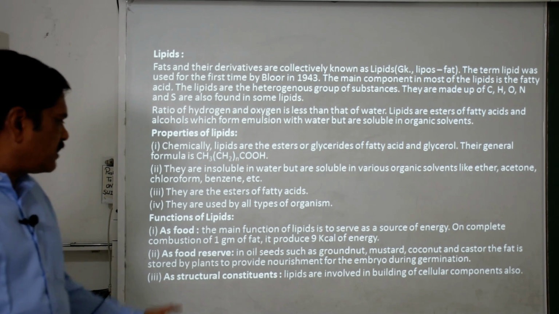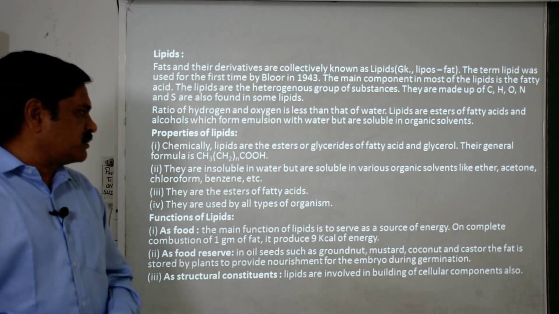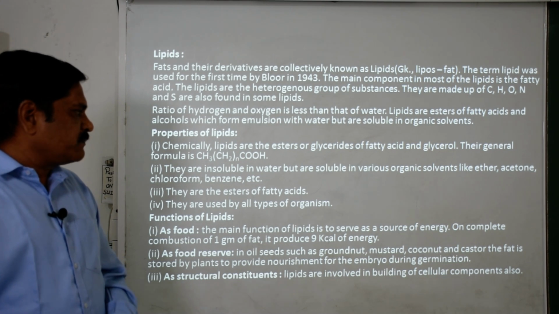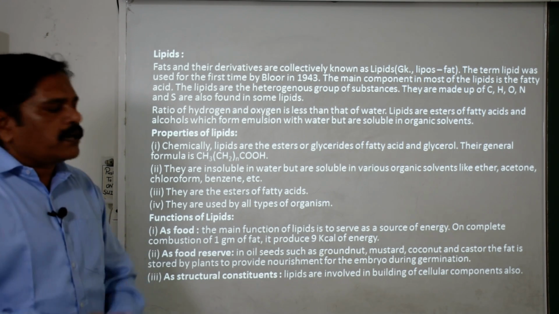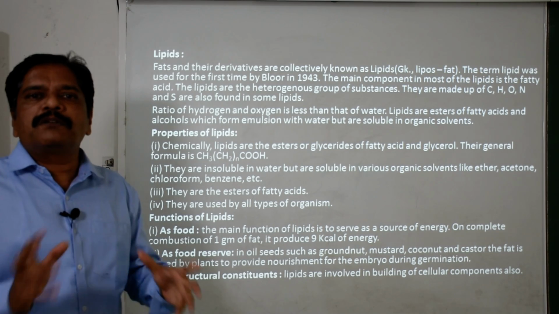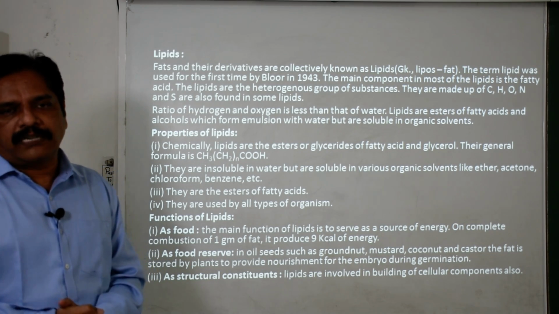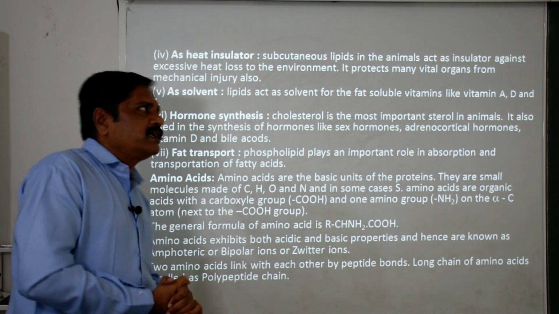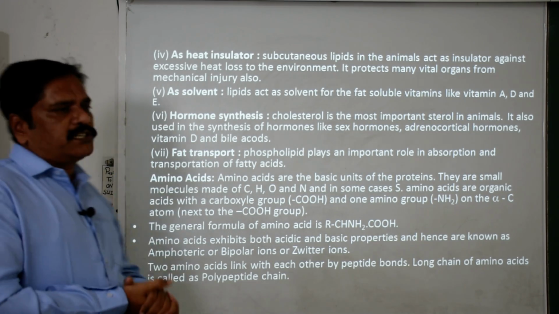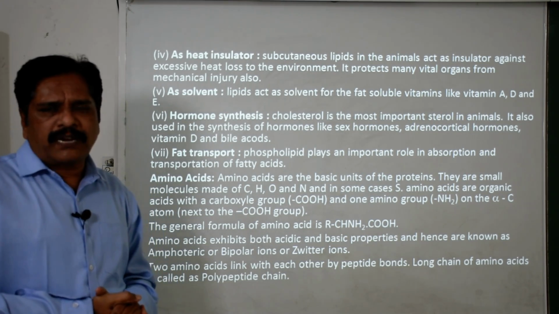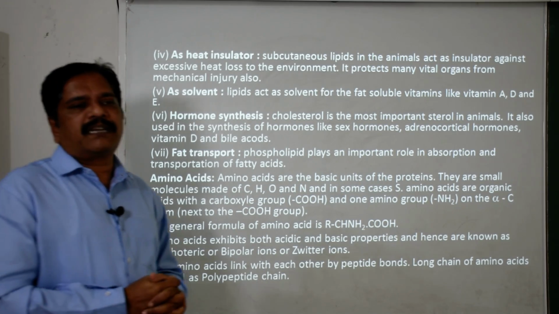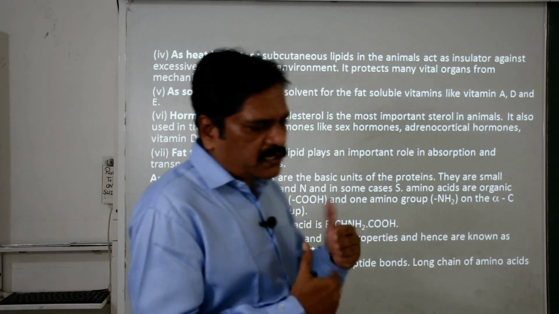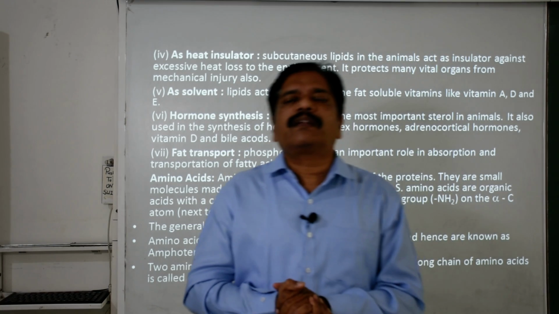Then as structural constituents, they are also involved in the cellular composition, and you know that the cell is the basic unit of the body. Then as a heat insulator, these fats are deposited just under the skin, under the muscular layer of the body.